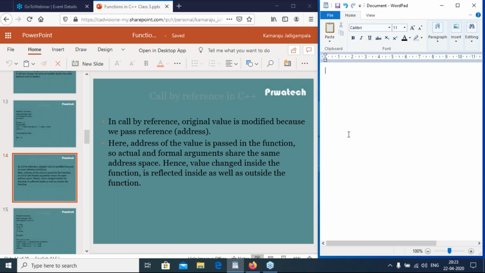So in call by reference, the original value is modified because we pass a reference. Here the address of the value is passed to the function, so the actual and formal arguments share the same address space. Hence a value changed inside the function is reflected inside as well as outside the function.